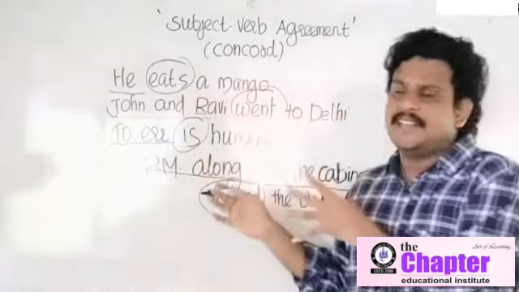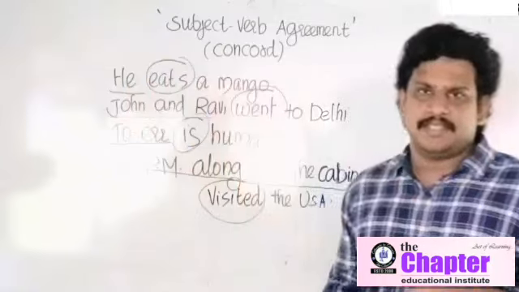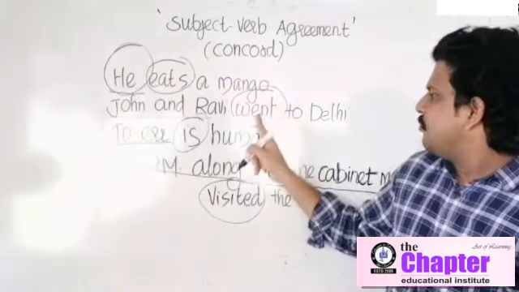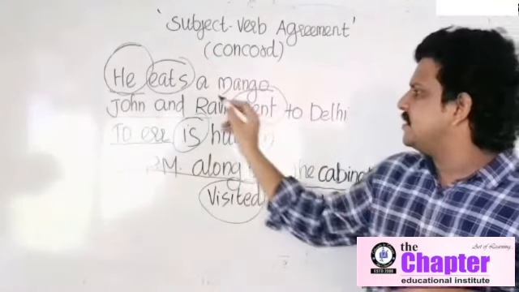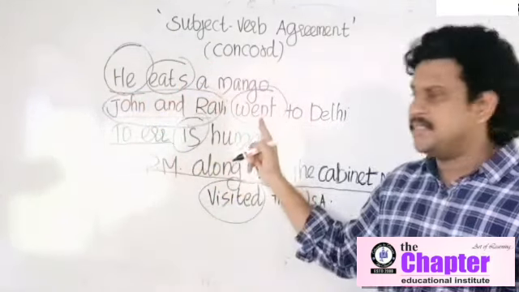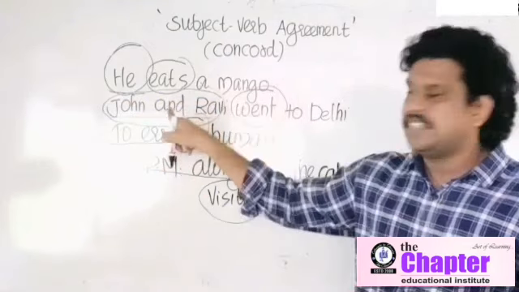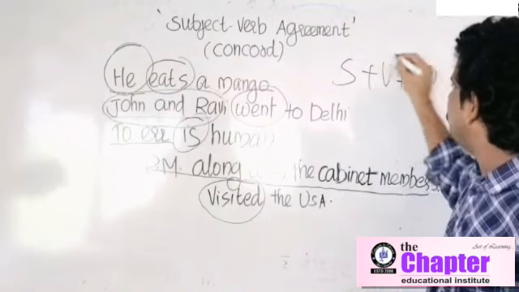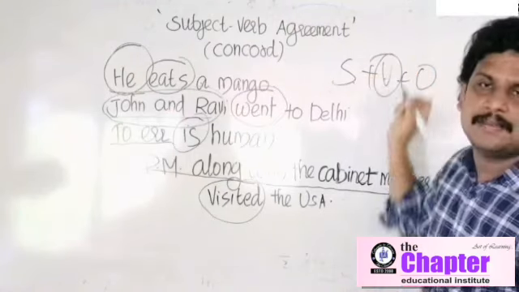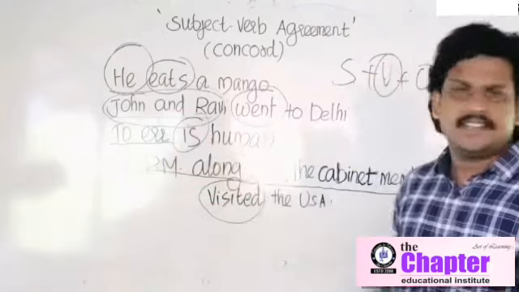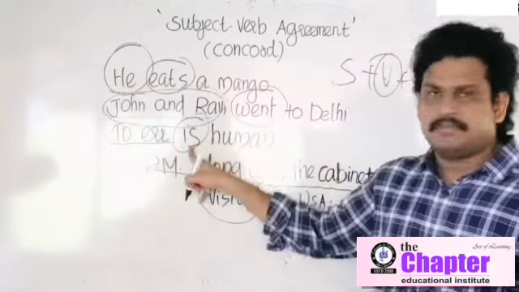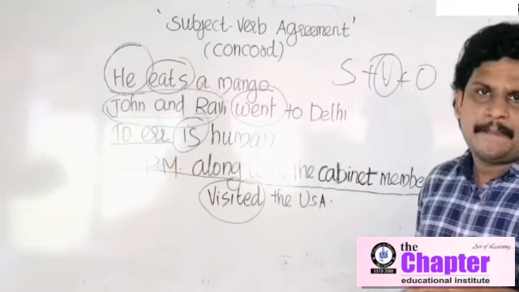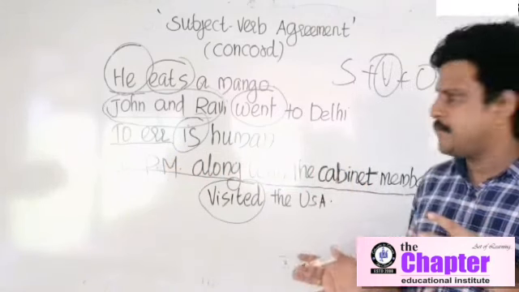The part of the sentence before the verb is called the subject. Look, eats is the verb. Then which is the subject here? He. Went is the verb, so the subject is John and Ravi. The part of the sentence before the verb. Why? Because the form is subject plus verb plus object. Look, verb, then before it the subject. Take these 2 sentences. To err is human. Is is the verb. To err is the subject. Otherwise, we can't identify the subject there. You may be confused at that time.